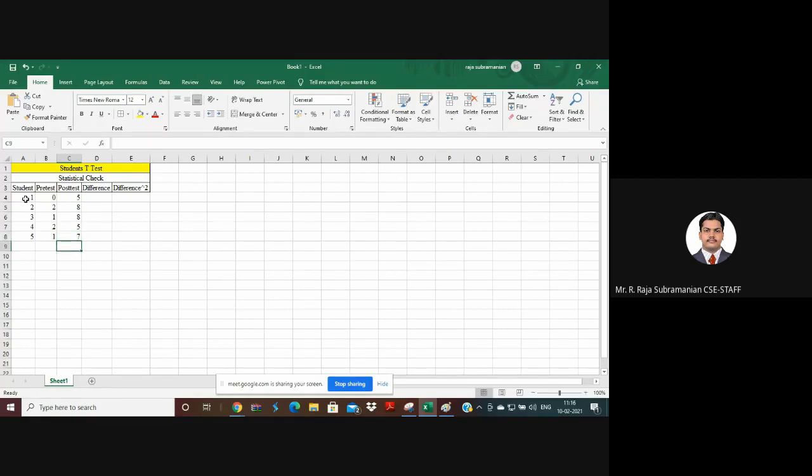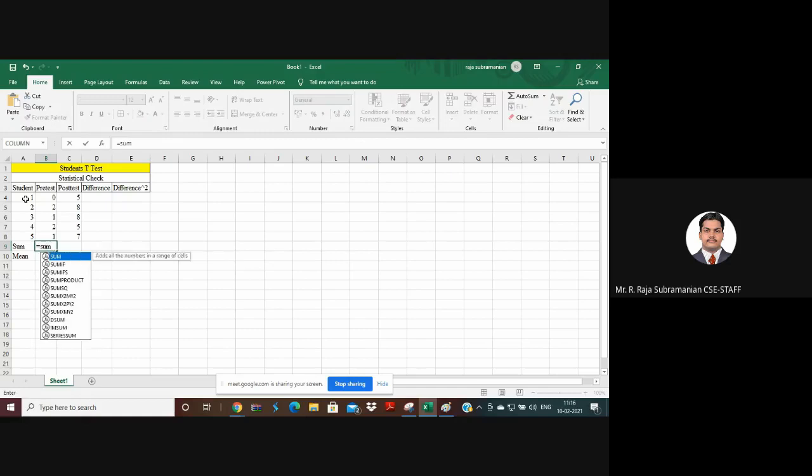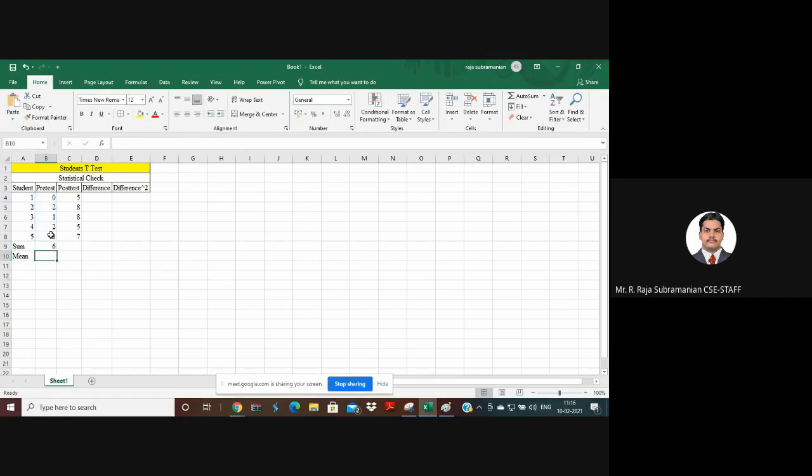For this small sample, if I want to apply a t-test, what is the procedure? Just take the summation of all the pre-test and post-test results, and take the mean also. Both things I'm going to take. So let me take the sum of all these values.